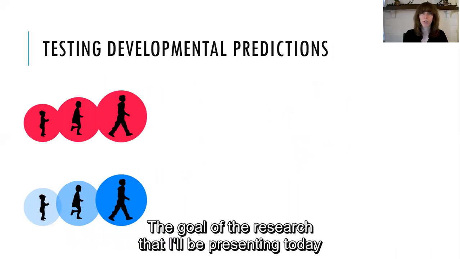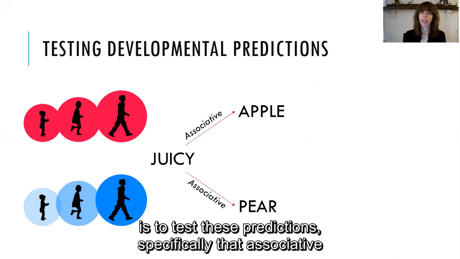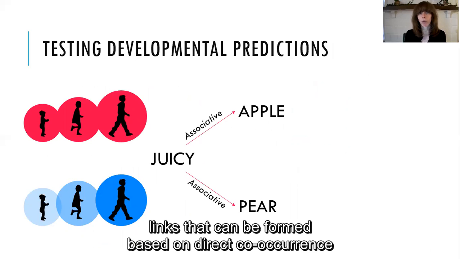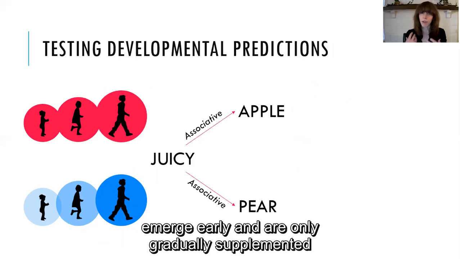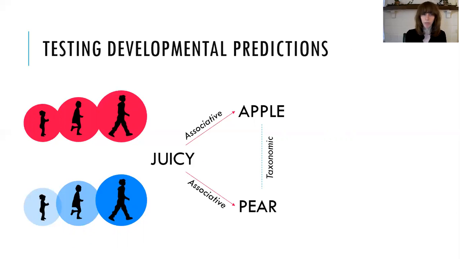So the goal of the research that I'll be presenting today is to test these predictions, specifically that associative links that can be formed based on direct co-occurrence emerge early and are only gradually supplemented by taxonomic links that can be formed based on shared co-occurrence.